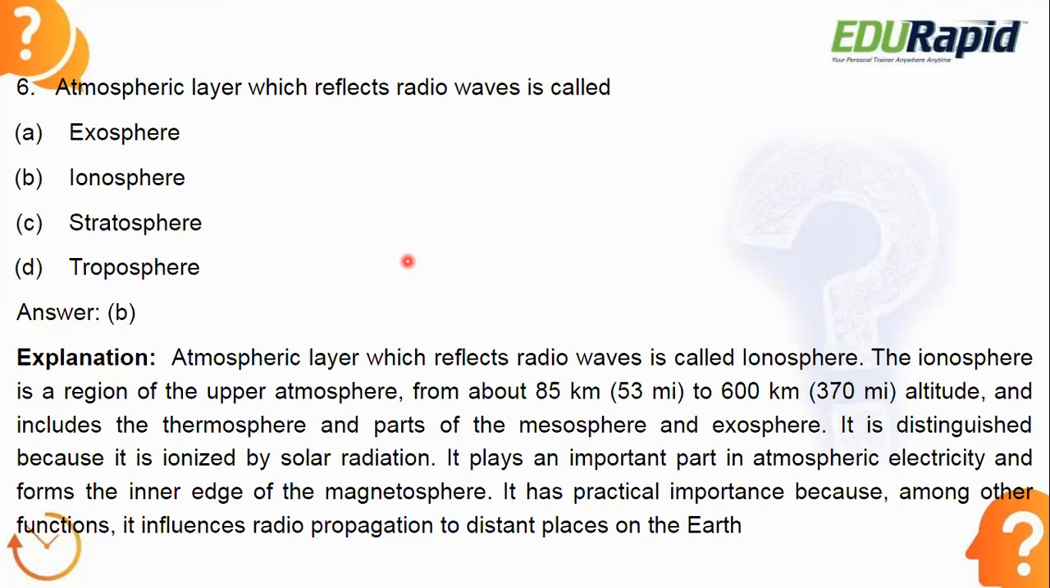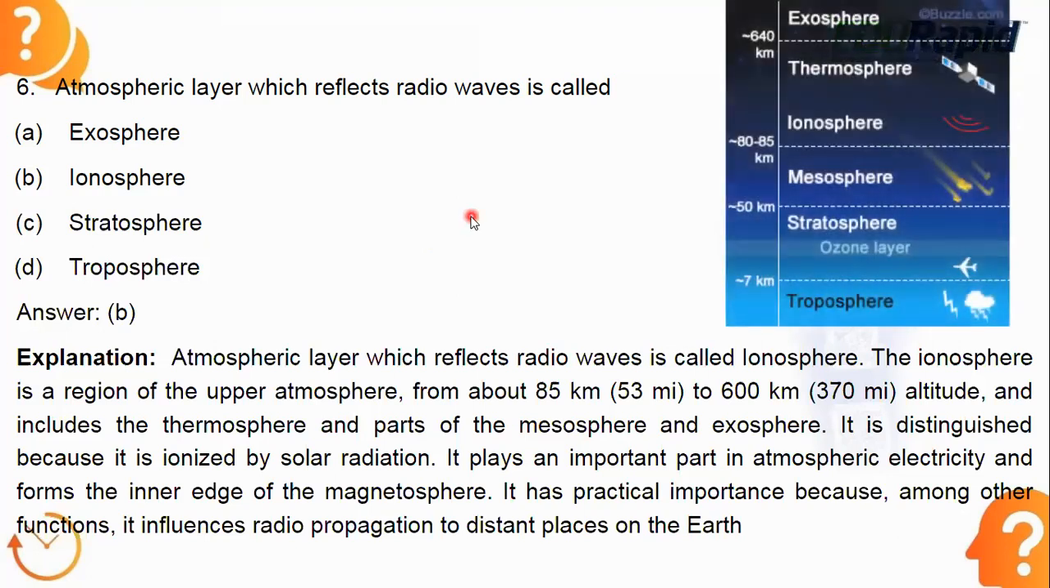Why does the ionosphere reflect the radio waves? Because it consists of free floating electrons. These free floating electrons help to absorb and reflect the radio waves. That's why in the ionosphere the radio wave reflection happens. You can see in this picture.